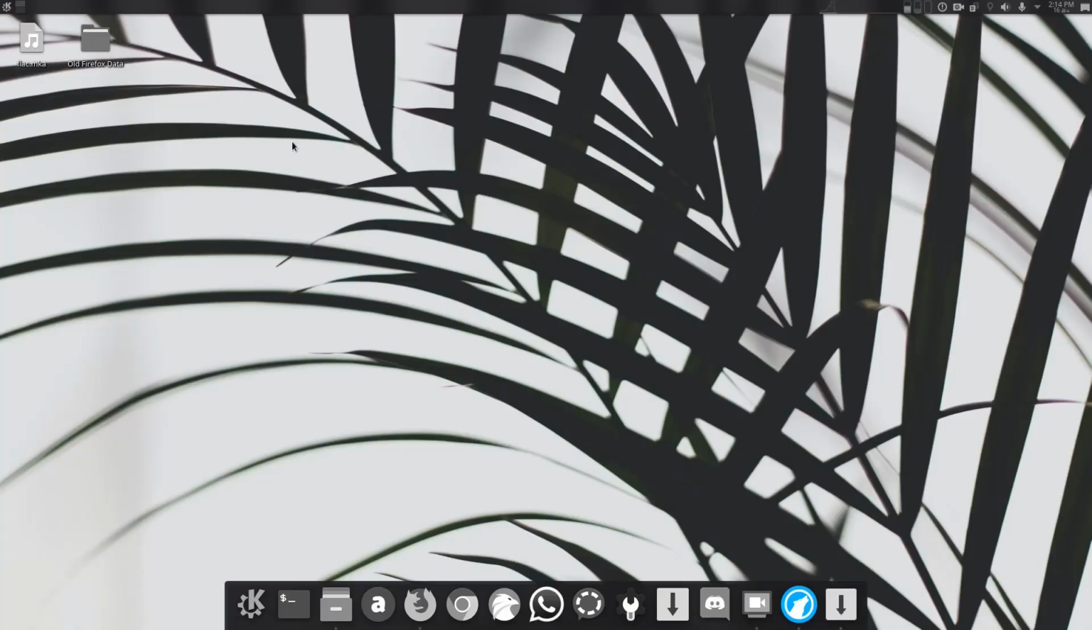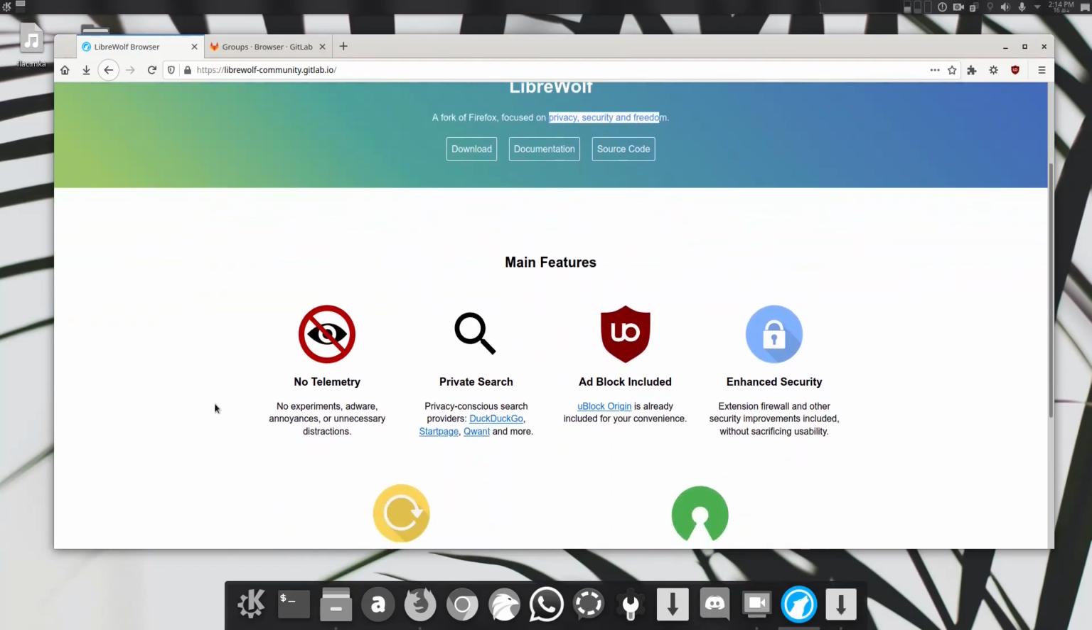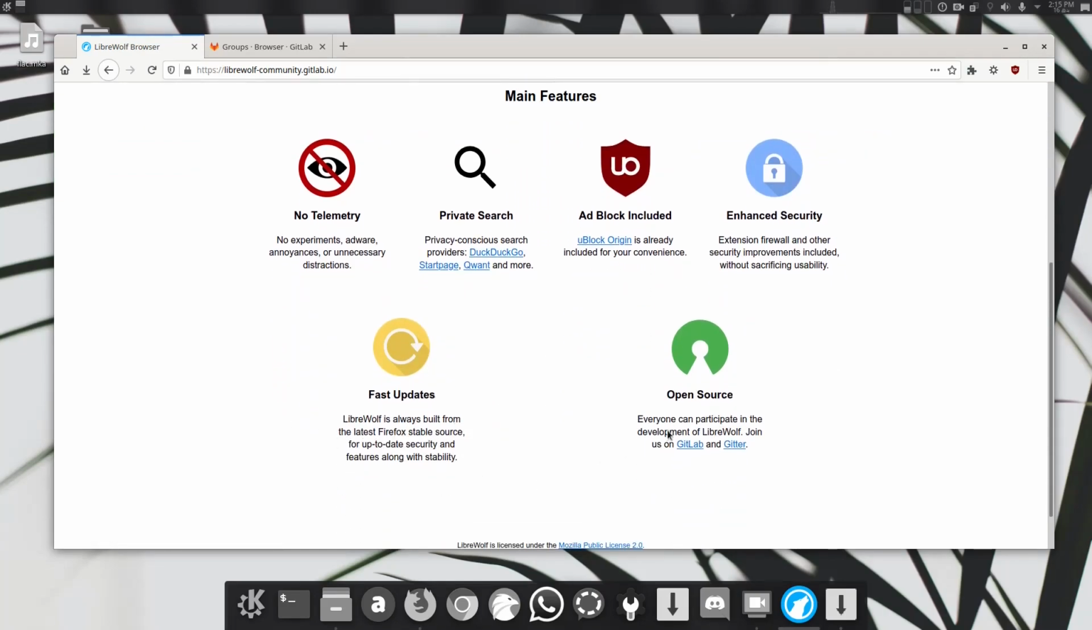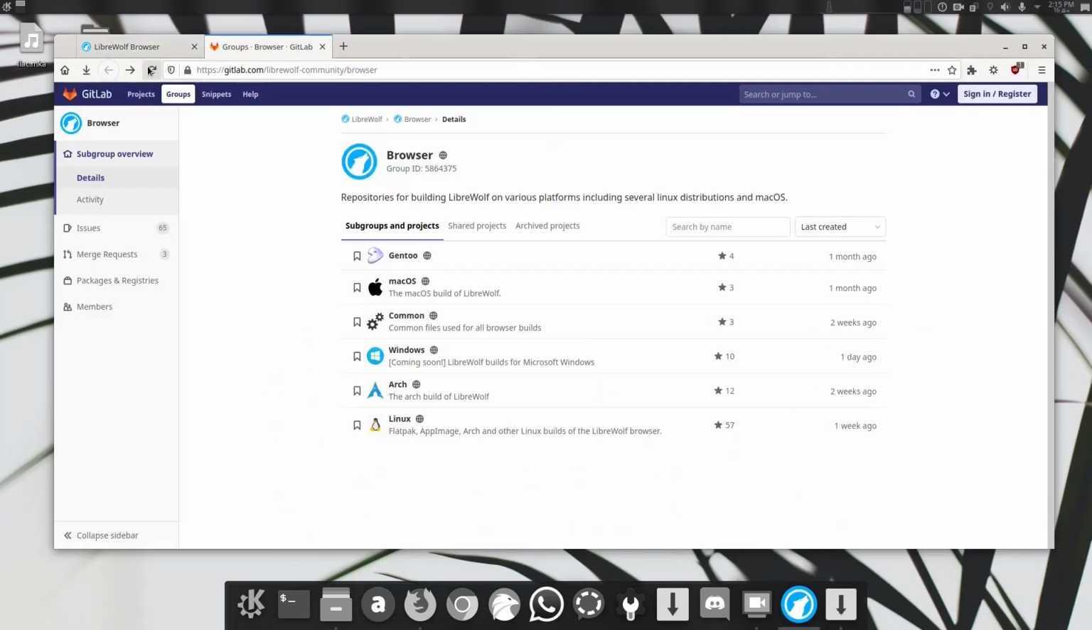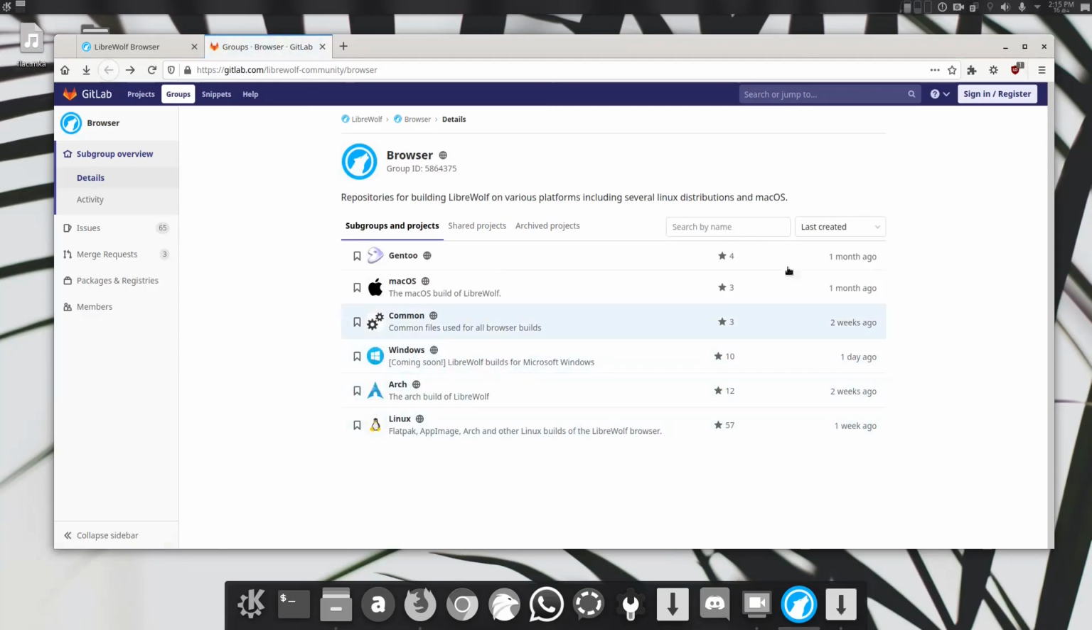So first I would like to show you a browser called LibreWolf. It's a fork of Firefox that focuses on privacy and security, removes all the telemetry and adds ad block by default, and it's open source. I will put the link in the description where you can get it. It's available on Gentoo, macOS and Arch Linux, and Flatpak. So basically on every Linux you can install Flatpak, so no problem. But it's not available for Windows yet. So for Windows you will have to use the settings I show you right now.